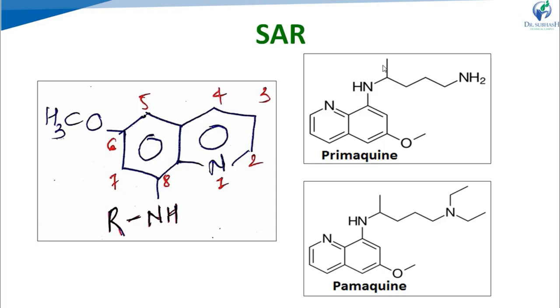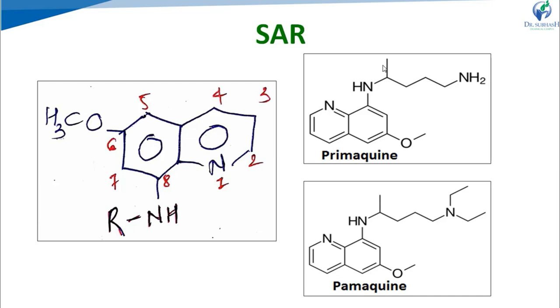Additionally, a methoxy group can be introduced at the 2nd or 5th position of the quinoline ring. If on the 6th position a methoxy group is present, you can additionally substitute a methoxy group at the 2nd or 5th position of the quinoline ring. It will increase the therapeutic index of the molecule.